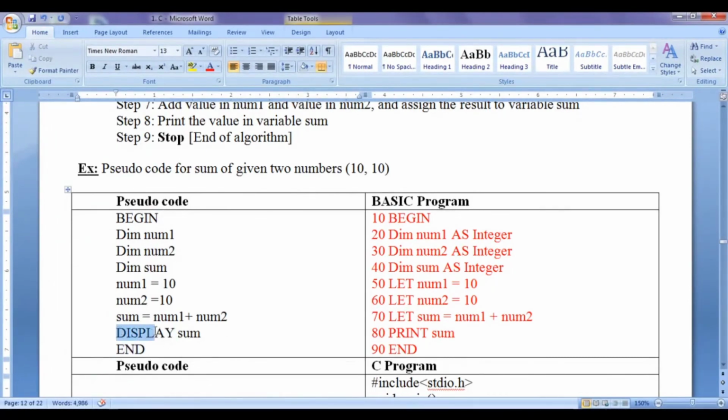Display, write or print keywords are used to display some value, and pseudocodes contain words and phrases instead of instructions. Pseudocodes are nearer to a programming language. Hence, pseudocodes will be different with respect to different programming languages. Pseudocodes can be directly converted to a program which can be compiled and executed later.